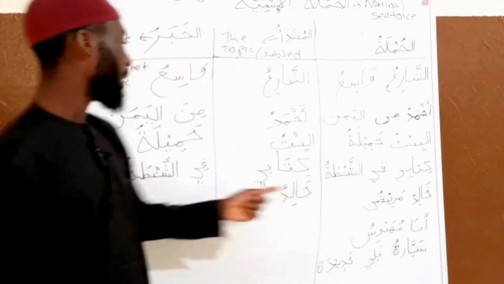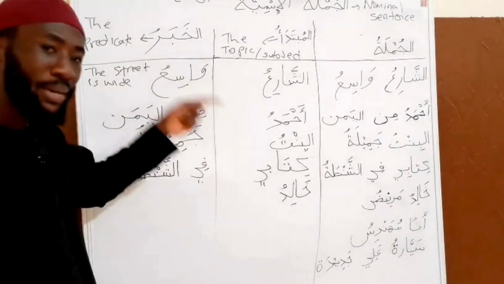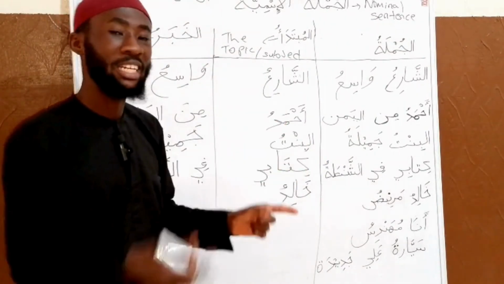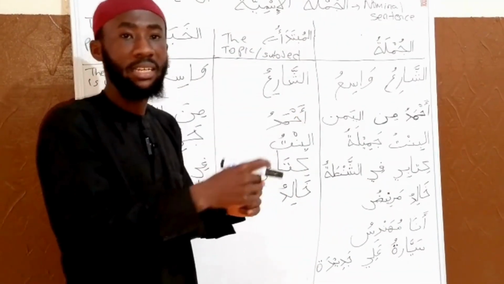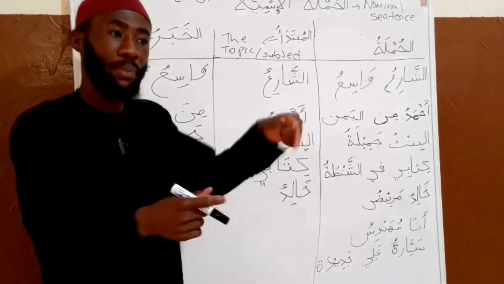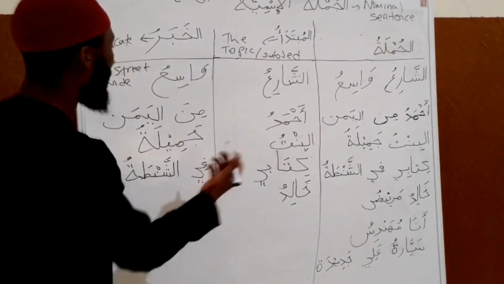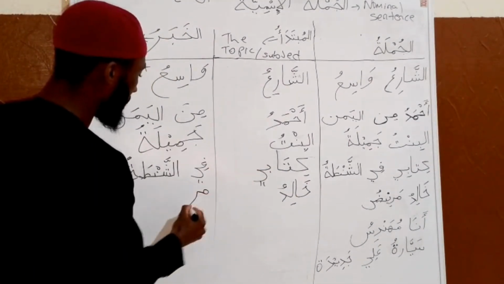Khalid is sick. Now we have Khalidun. The predicate is what? The predicate is Marid. Khabarun, the news about what? About Khalid. Khalid is sick. That is the predicate. The khabarun of Khalid is what? Marid, which is the predicate.